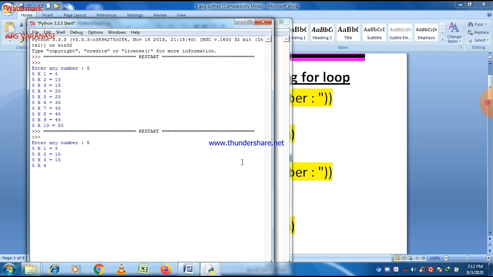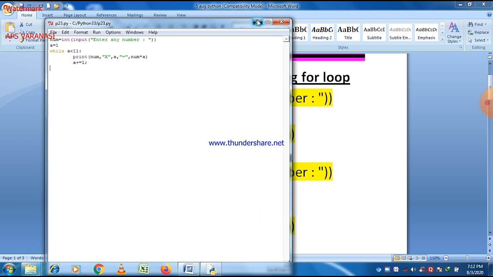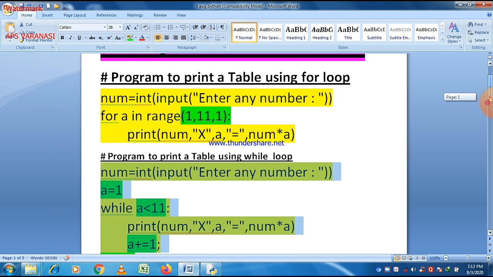Enter the number 5 and you can easily see that in both cases the output is the same. It means we have successfully done the conversion from for loop to while loop.